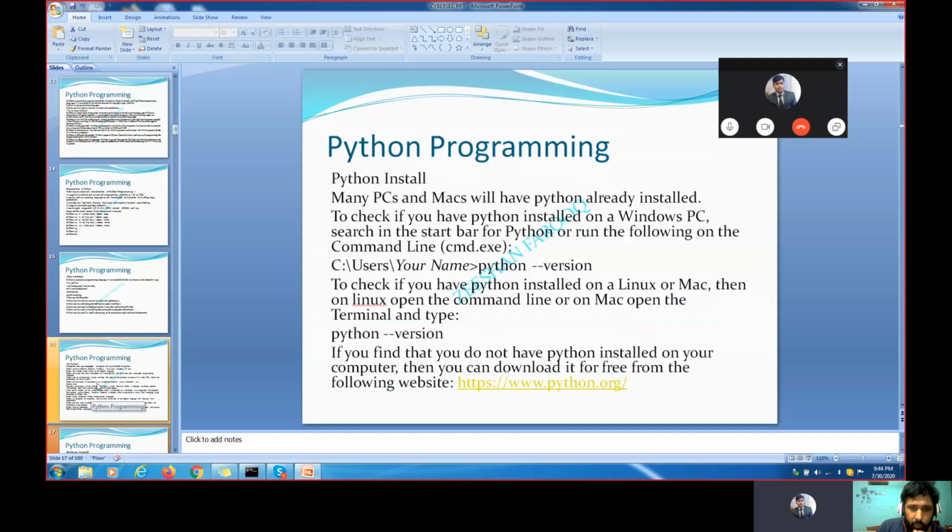Once we install Python, we have to verify whether Python got installed or not. So we have to go to the command prompt and type python --version. Now this is the following path.